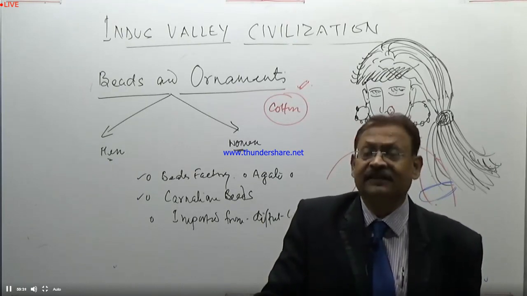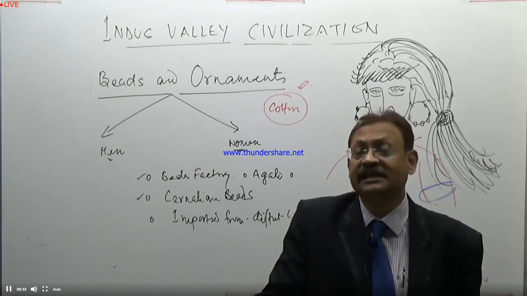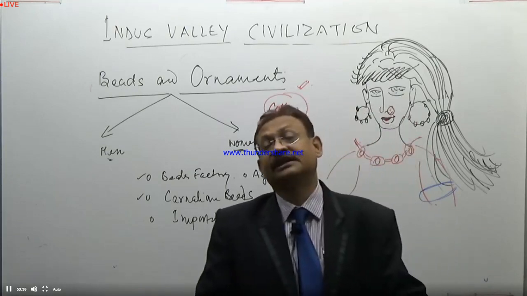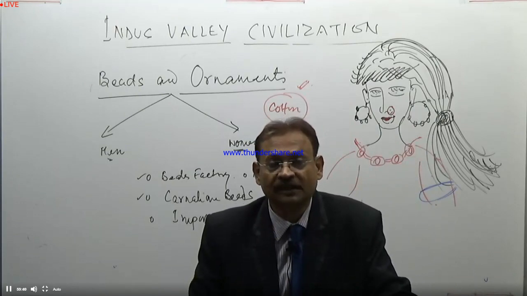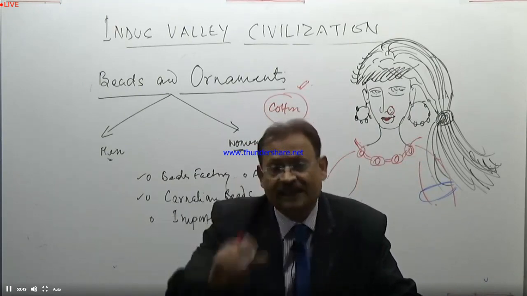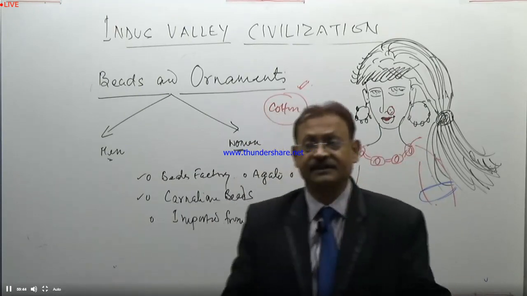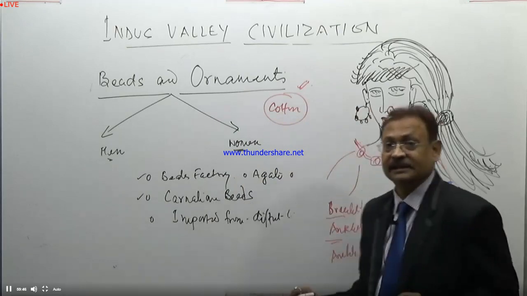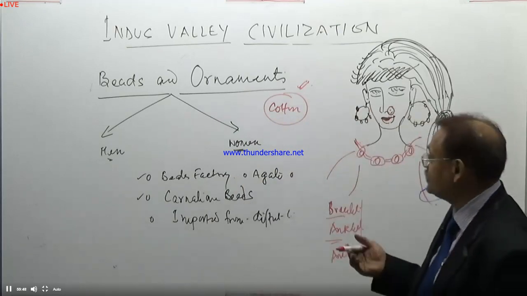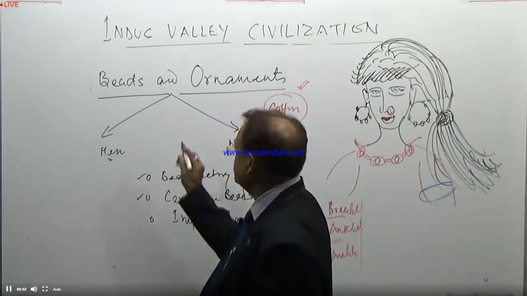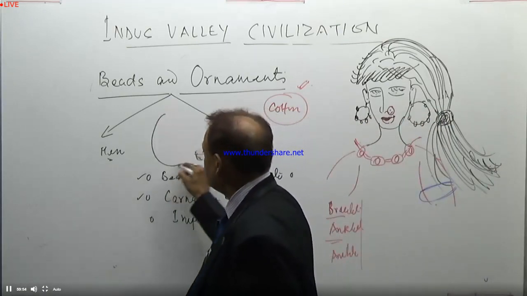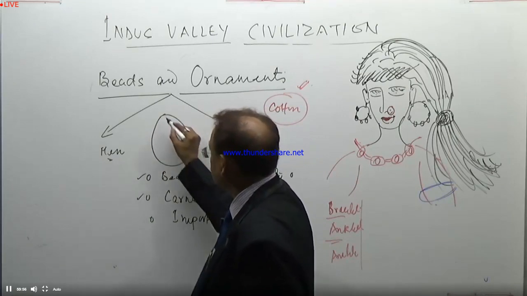Another significant part, which is again part of our cultural heritage, is all the objects we find at this place, if you talk about beads and ornaments. We also find bronze objects.